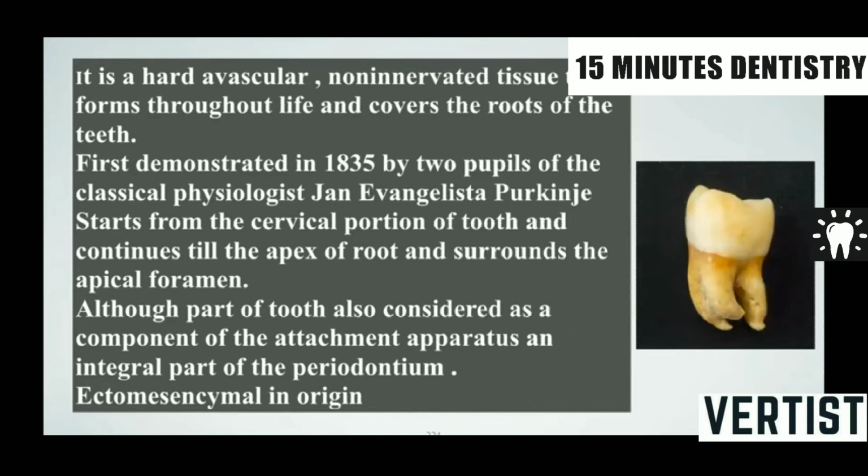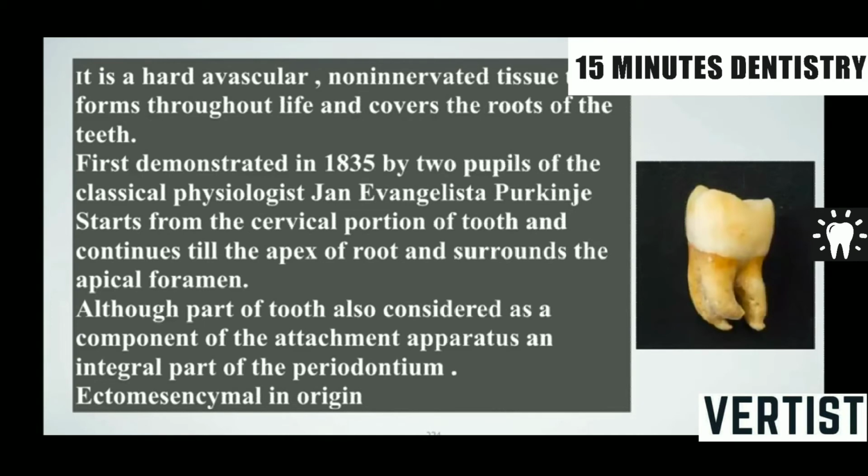Cavity tissue. It forms throughout life and covers the roots of the teeth. Hence, cemental annulations or cemental lines can be used for detecting the age of an individual because it is formed throughout life. It was first demonstrated in 1845 by two pupils of the classical physiologist Jan Evangelista Purkinje. It starts from the cervical portion of the tooth and continues till the apex of the root and surrounds the apical foramen.